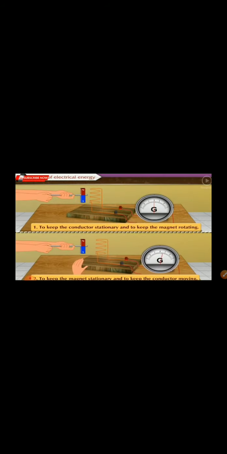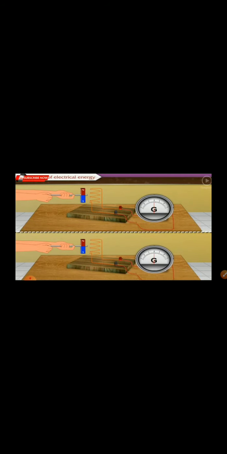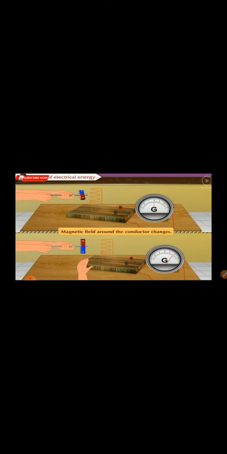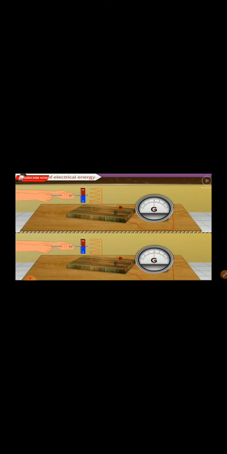While the other way is to keep the magnet stationary and to keep the conductor moving. In both these ways, the magnetic field around the conductor changes. Thus, in both these cases, a potential difference is created across the conductor. The electrical power generating machine based on this principle is called an electric generator.